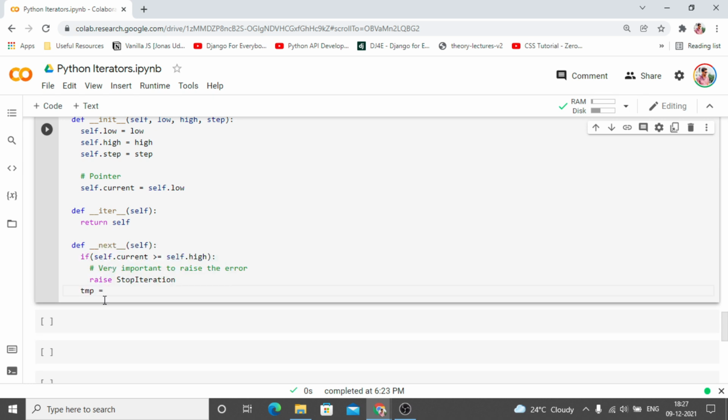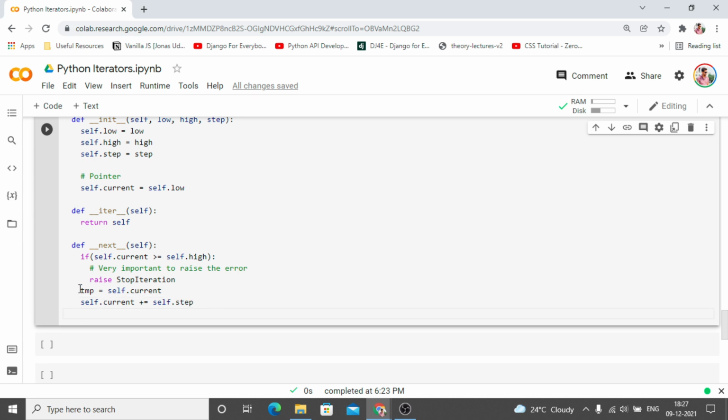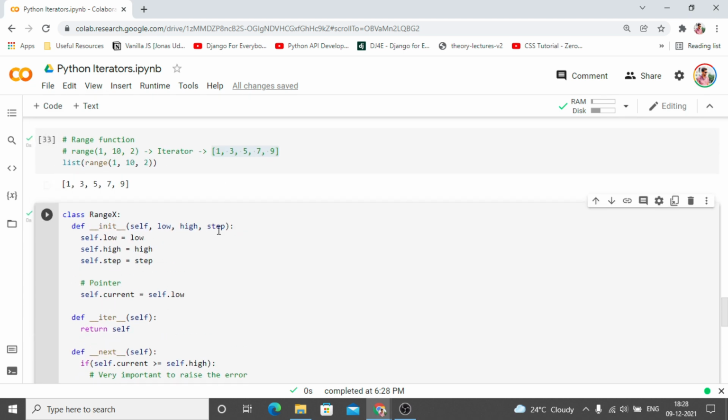So now we want a temporary variable to keep track of self.current, and now we are going to increment the current by the step. Now we have incremented the current, and the temporary variable that we have saved we are just going to return. So this is our iterator, it is done. So let's see if we can use it to get this as well.